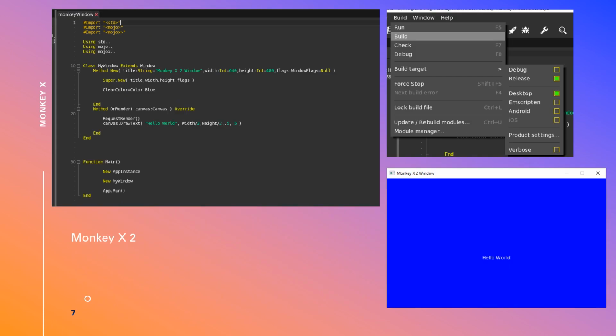In MonkeyX2, when I build the application, I have the choice to build the application as a desktop application, an Emscripten application, which is a web application, an Android application, or an iOS application. Since I am working on Windows, I do not have access to iOS. Once it renders, you can see it creates a window with the MonkeyX2 window title, a blue screen, and the words Hello World in the middle.